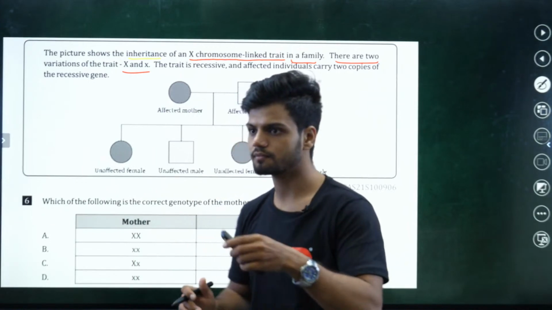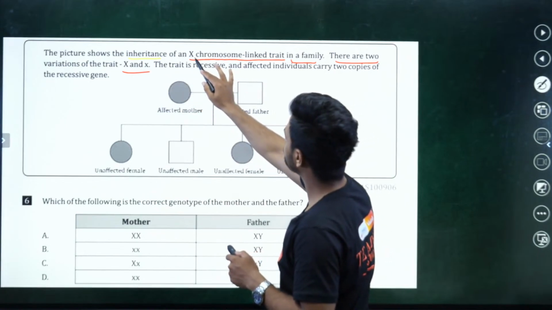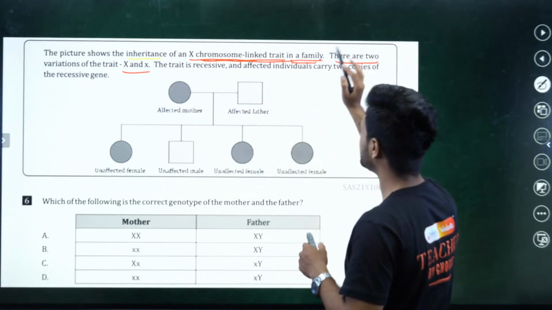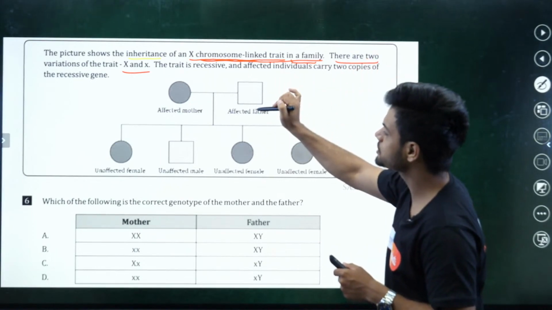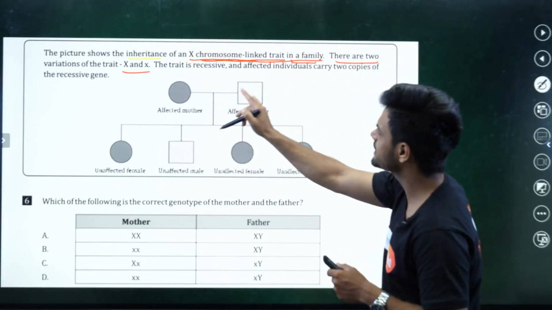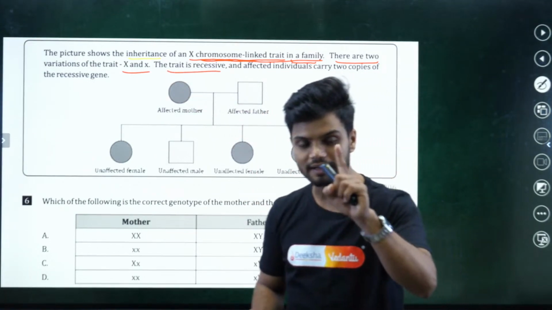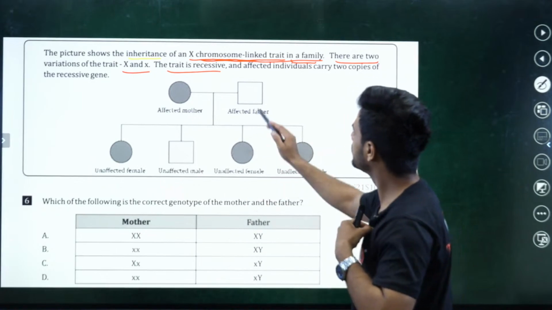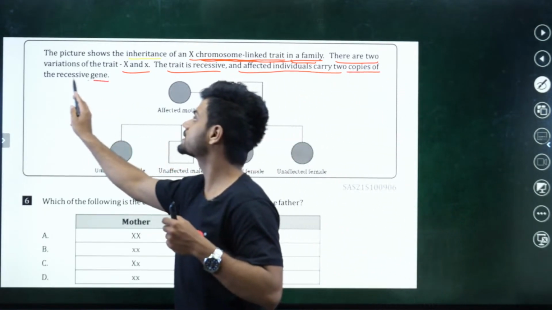Okay. Now see here, the picture shows inheritance of an X chromosome linked trait in the family. There are two variations of the trait, capital X and small x. The trait is recessive, and affected individuals carry two copies of recessive genes.